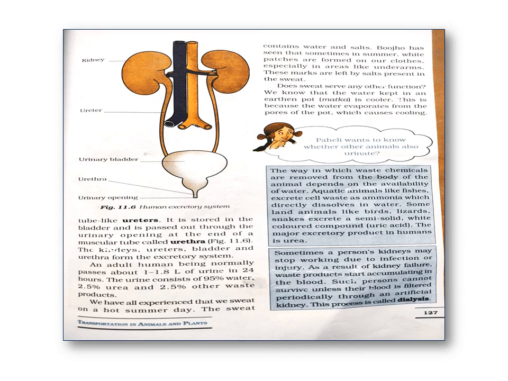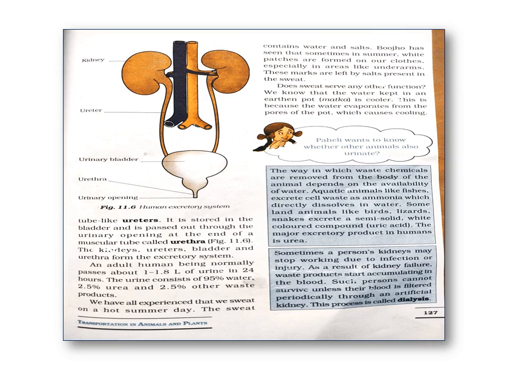At the top, two bean shaped organs are the kidneys, and from the kidneys two tubes, known as ureters. Just below that one round portion is the urinary bladder, and at the end of the urinary bladder is the urethra and the urinary opening. So this is about the urinary, that is excretory, system of humans.